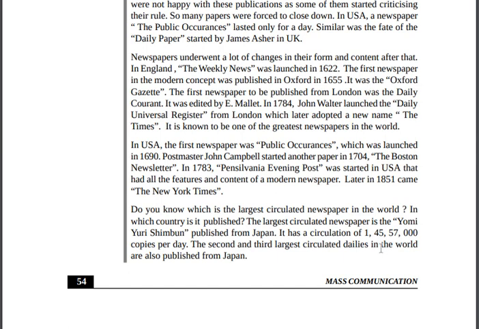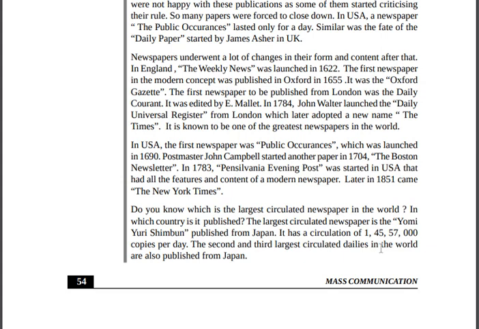The first newspaper published from London was the Daily Gazette. It was edited by E. Mallet. In 1784, John Walter launched the Daily Universal Register from London, which adopted a new name, the Times. So these are the first newspapers in the world.